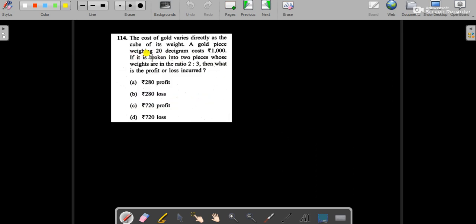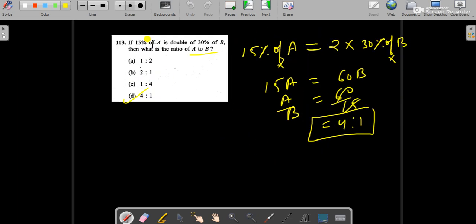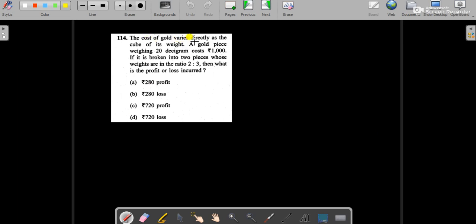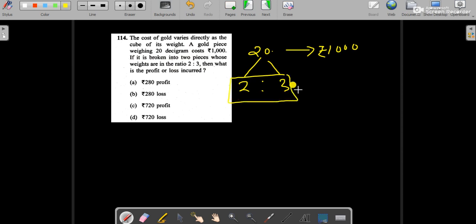In the next question, it is given that the cost of gold varies directly as the cube of its weight. A gold piece weighing 20 decigram costs 1000 rupees. If it is broken into two pieces in the ratio 2 is to 3, then the whole is 5, and 5 denotes 20.